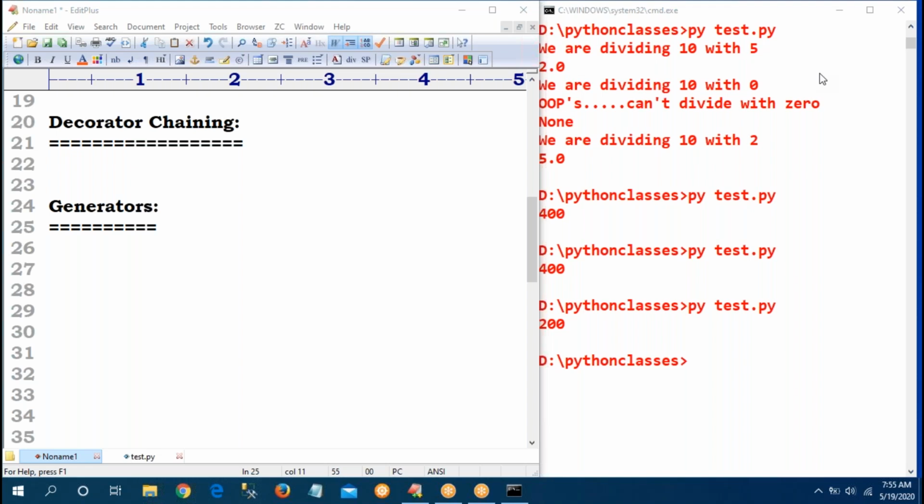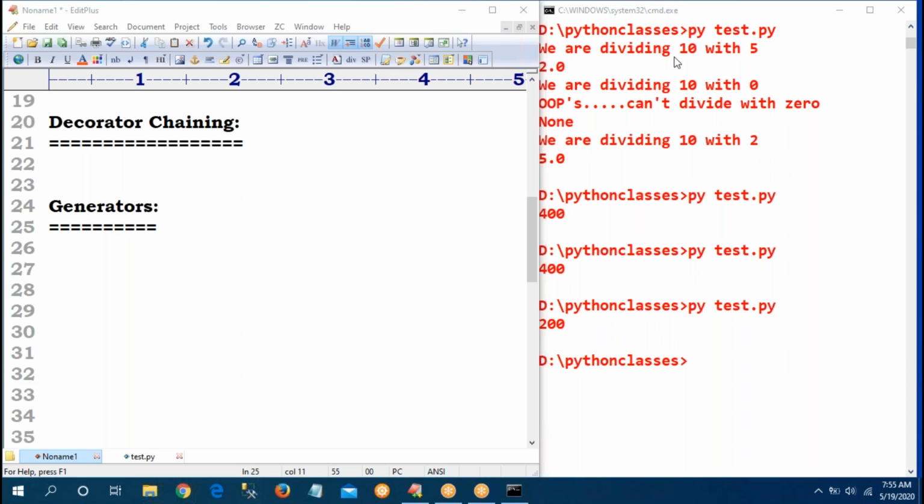Okay, wait. Generators. Somewhere else we heard about the generator. Can anyone tell where exactly we heard about the generator? The generators concept. At the time of list, tuple data types, comprehensions, then we heard about this generator.